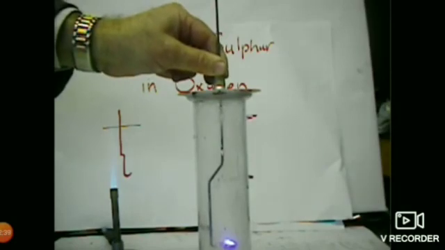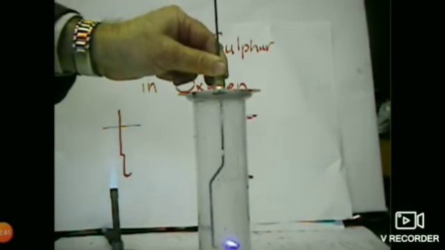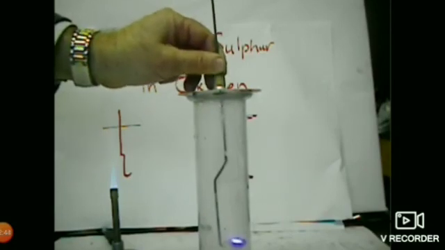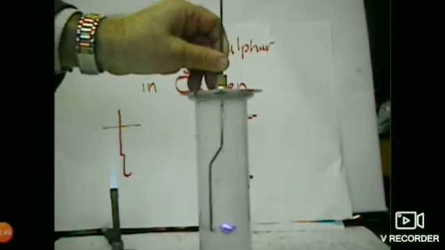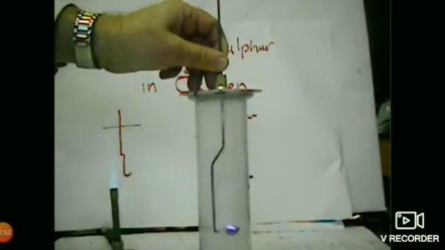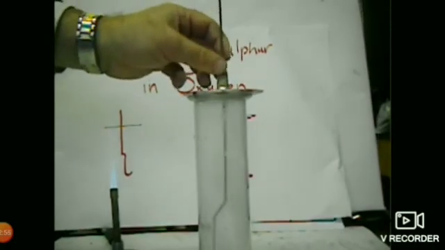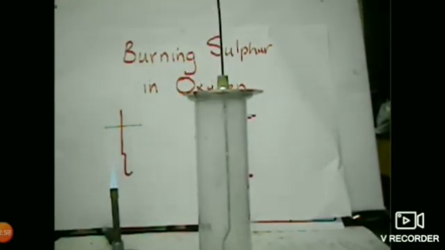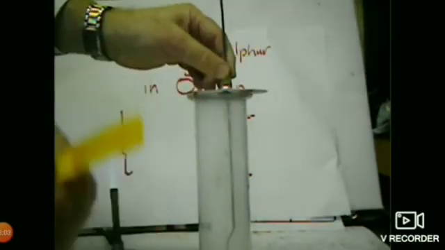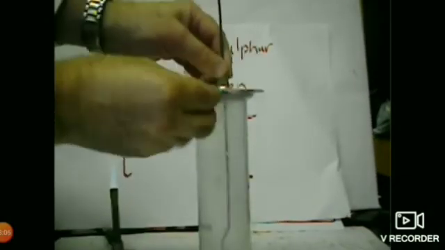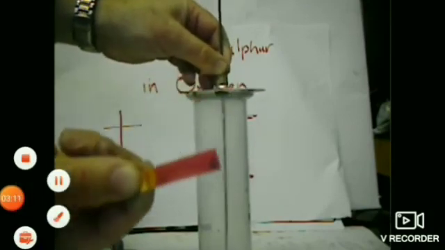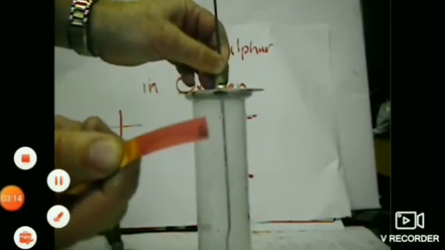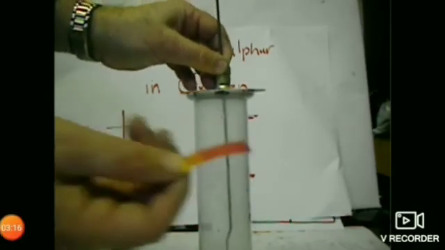When sulfur reacts with oxygen, what will be formed here? Sulfur dioxide. Oxygen is inside the gas jar. Oxygen supports the process of combustion, so you can see the blue flame. Once the oxygen gets used up, combustion stops. Clear? Now what is formed inside the gas jar? Sulfur dioxide is formed. This can be tested with a blue litmus strip. The blue strip will change into red, showing the formation of an acidic oxide.